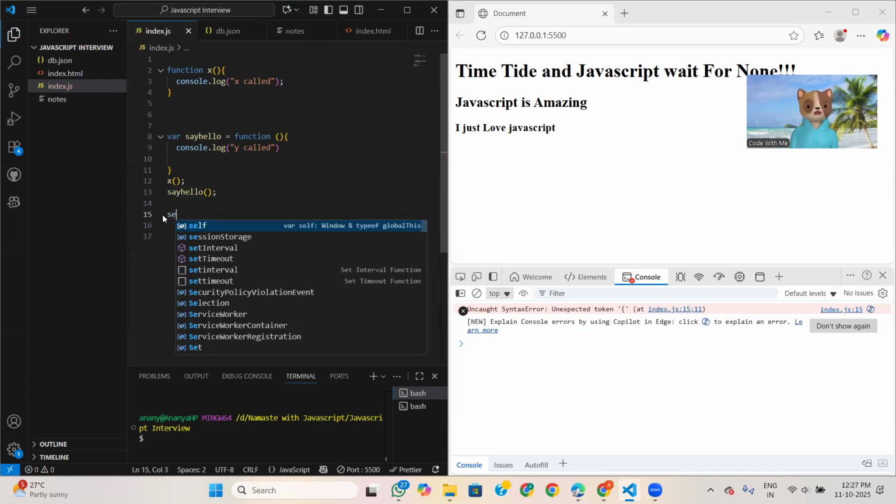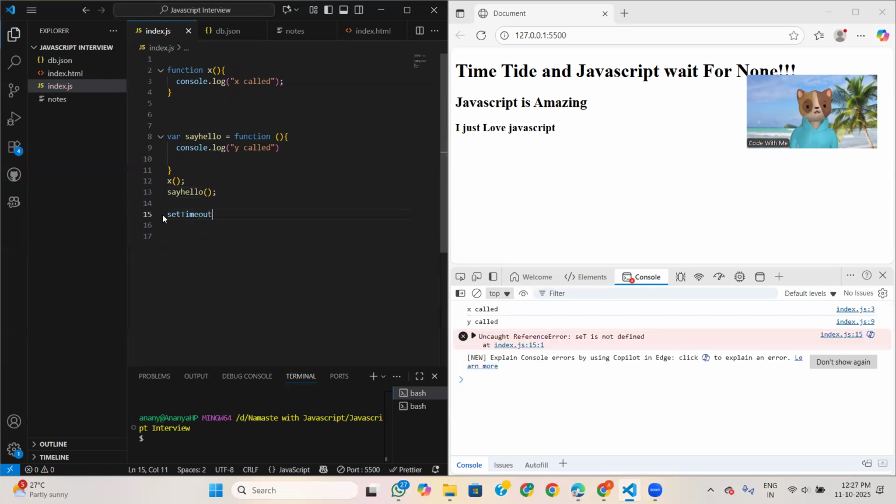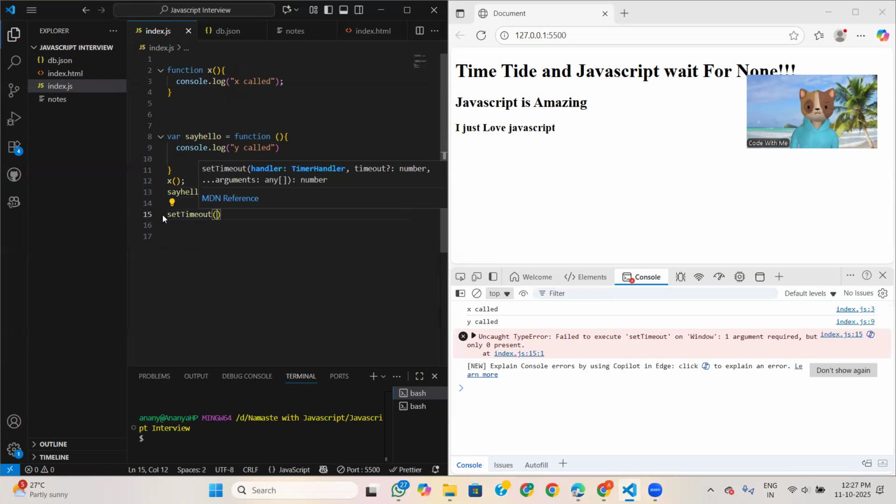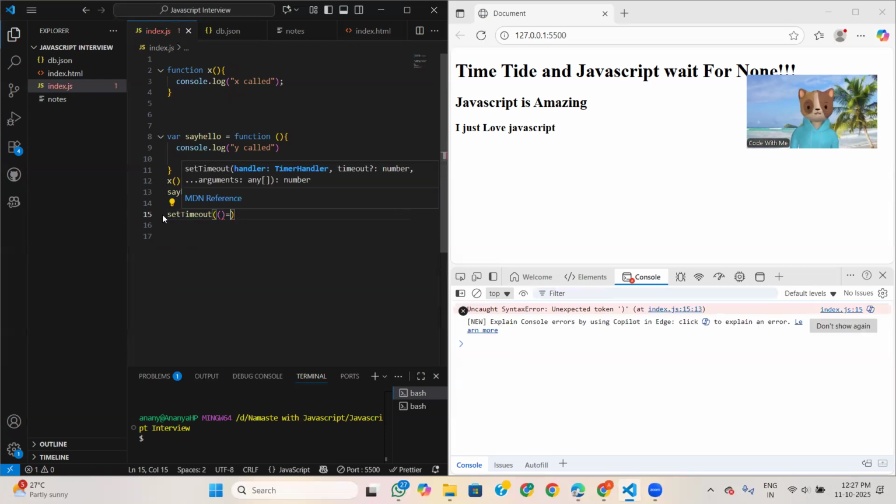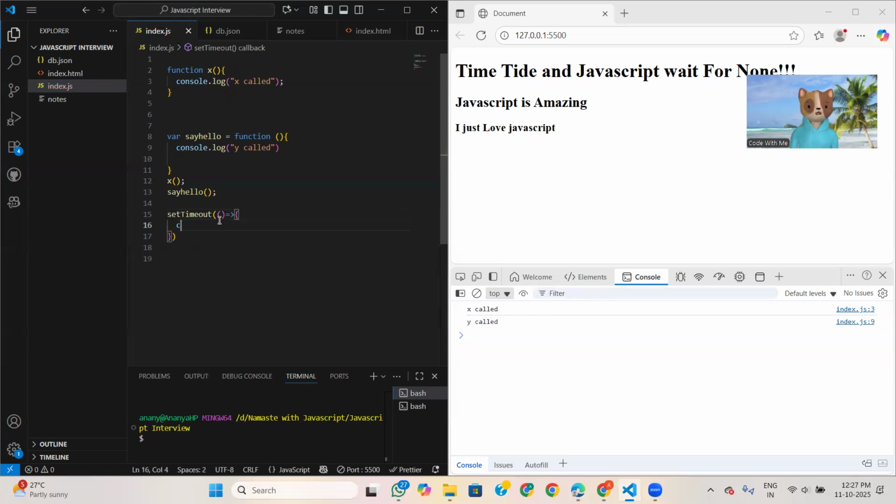See, if I write setTimeout, now if we call this, see, this one is nothing but an anonymous function, a function with no name.